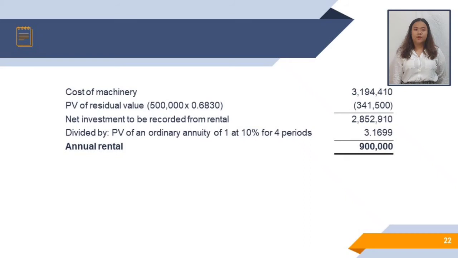So 3,194,410 pesos less 341,500 pesos equals 2,852,910 pesos, which will be the net investment to be recovered from rental and will be divided by the present value of an ordinary annuity of 1 at 10% for 4 periods of 3.1699. It will result in the annual rental of 900,000.